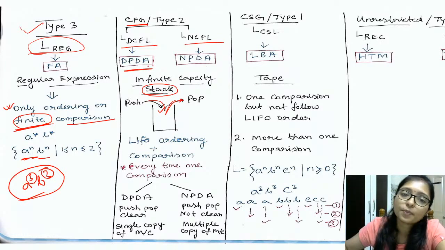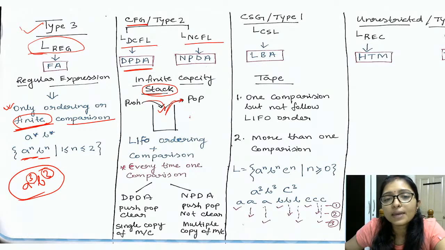Maybe you can write a^n b^n, like that, AA BB. Where we have to push and where we have to pop should be clear, right? And non-deterministic pushdown automata means we don't know where we have to pop.